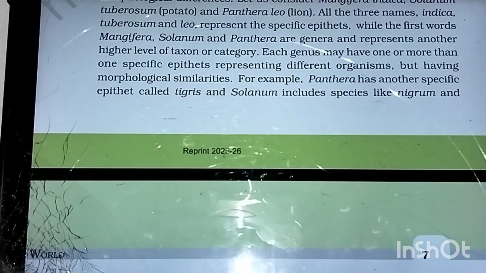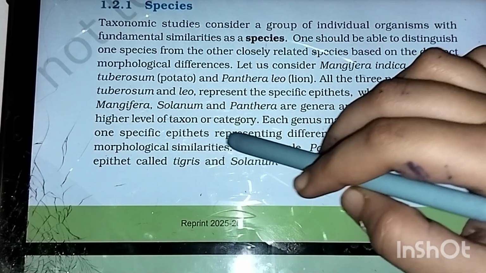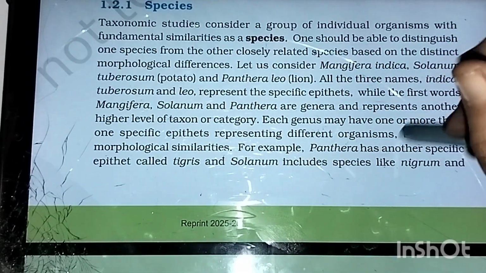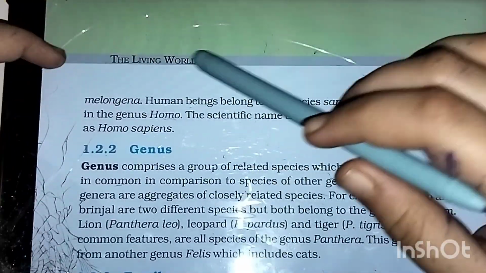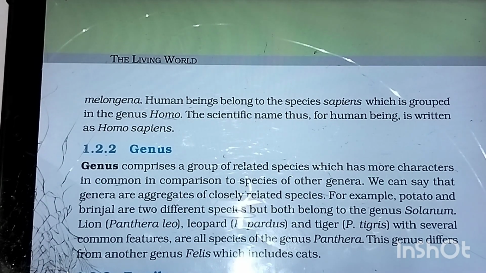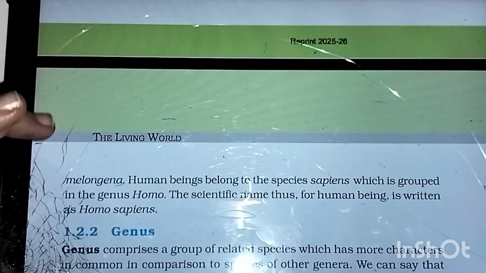Okay, able to see, right? So each genus can have members based on morphological similarities. So based on a few morphological similarities, we can place them together under one genus. For example, Panthera has another specific epithet called tigris, and Solanum has others like nigrum and melongena. Solanum is a genus, while melongena, tuberosum, nigrum, all these together form the species.